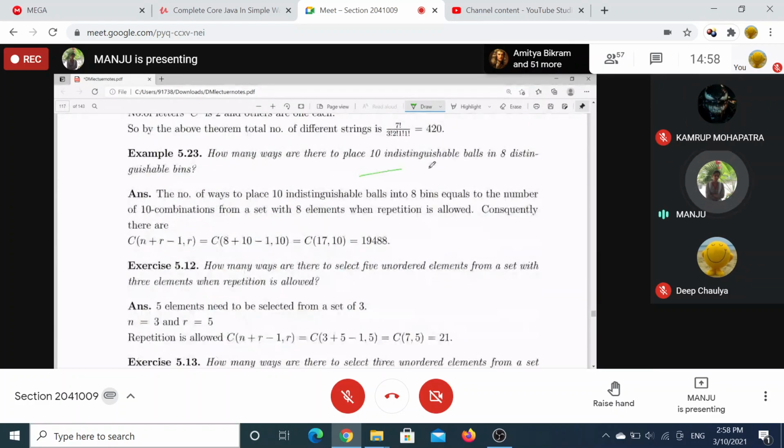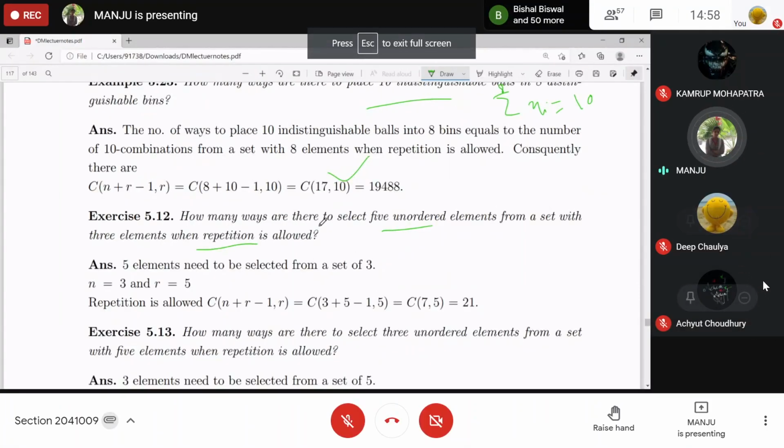And this is again your xi. There will be 10 indistinguishable balls in 8 different bins. So if you are just considering x1, x2, up to x8 as the number of balls going to these bins, then the total sum you need is 10. So from here, 10 combination when n is 8. So that is given by the sum. Here repetition is allowed, so very, very easy.